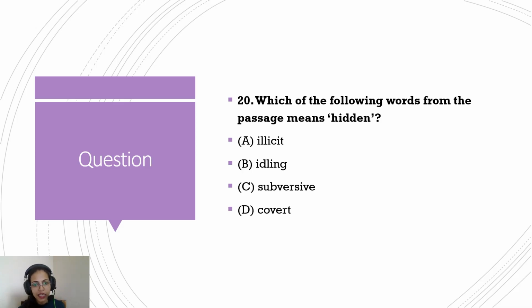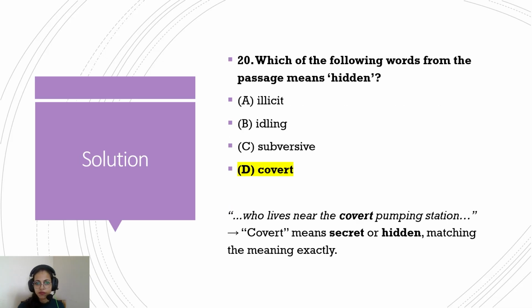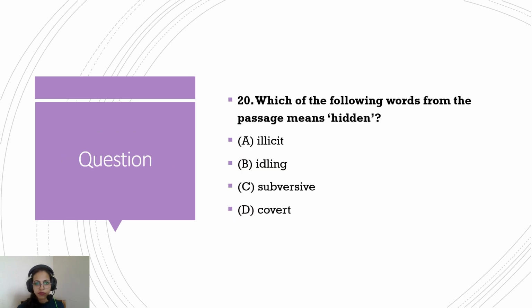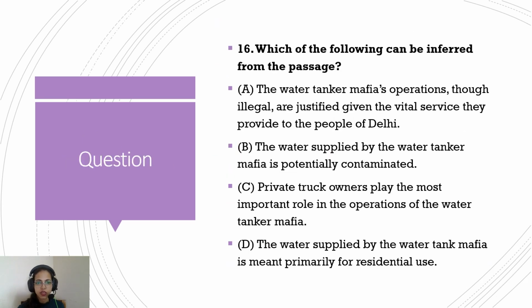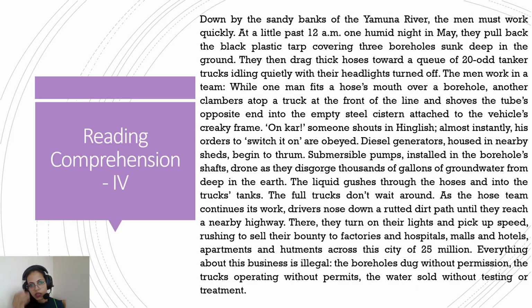Illicit is something that is illegal. Idling is something sitting idle, left on its own. Subversive is something that is disturbing, something that is causing some sort of destruction. Okay, that's subversive. So we've read the questions and we have solved two questions, and maybe now we can read the comprehension.